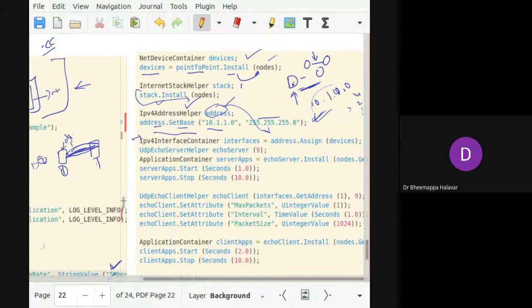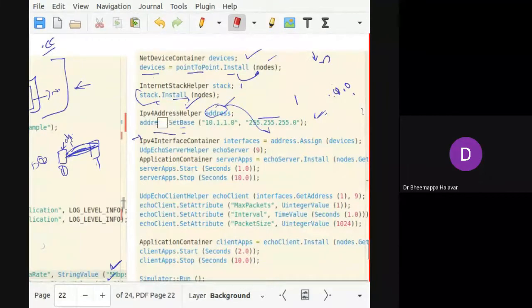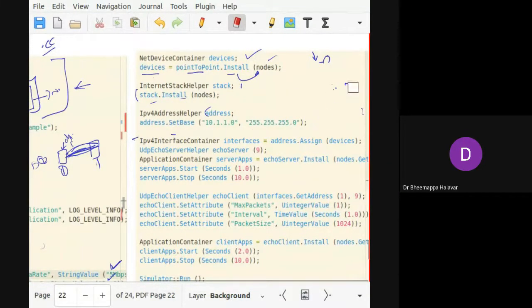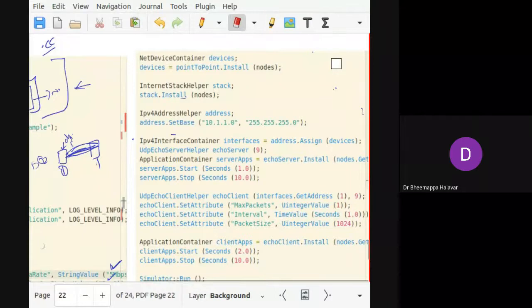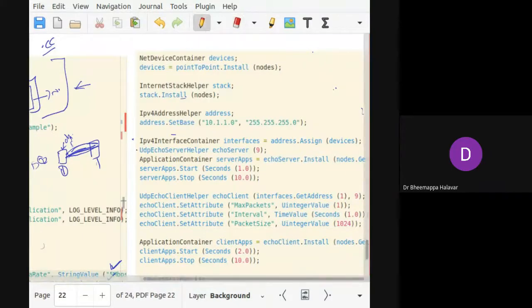So what is the application? Echo service. Echo service means sending information from here to here. For that, you have to use an echo service helper. For every service, you have to call a helper, create an appropriate object variable, and then assign a value to that particular object.